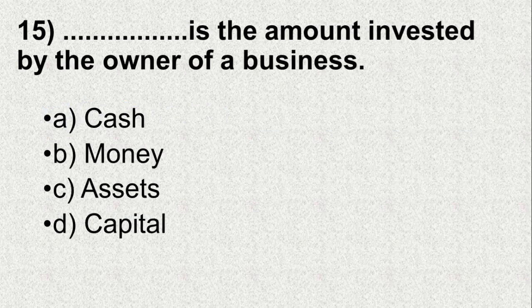Question number 15. Dash is the amount invested by the owner of a business. Option A, cash. B, money. C, assets. D, capital. And the correct answer is D, that is capital.